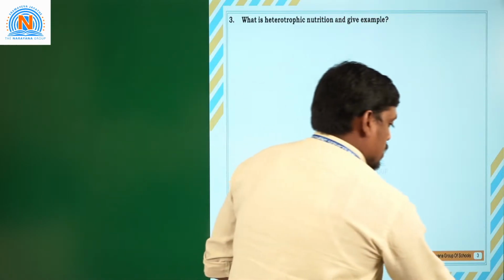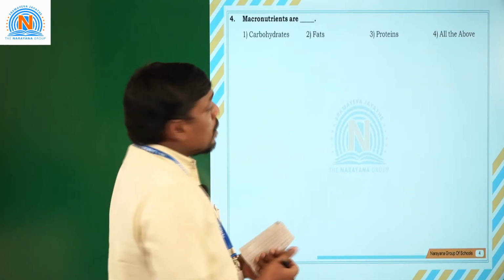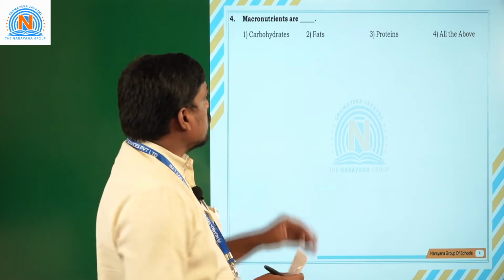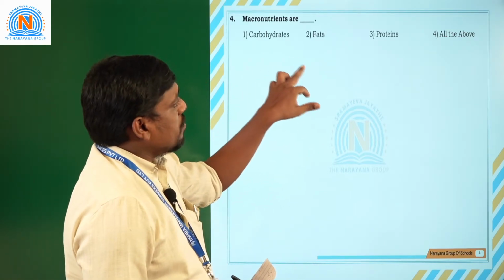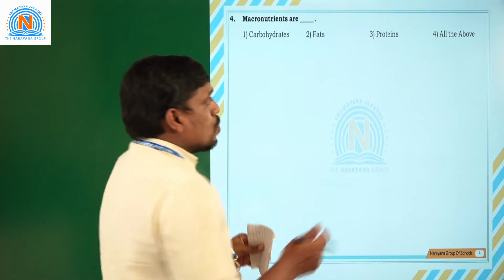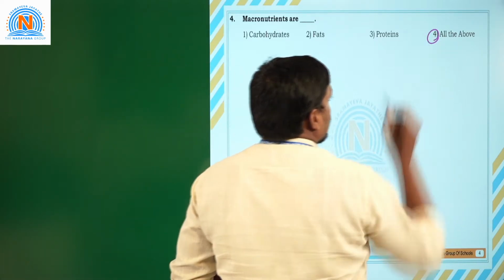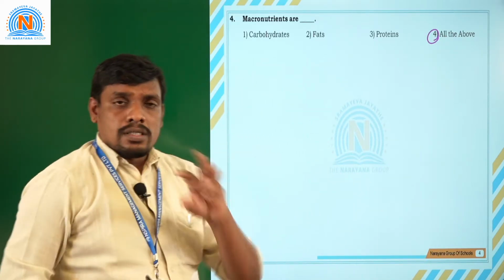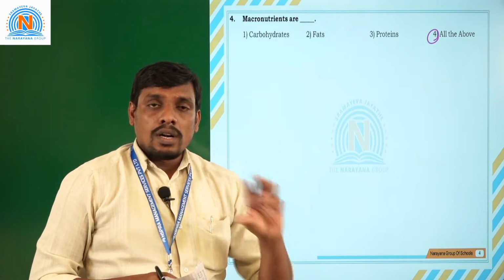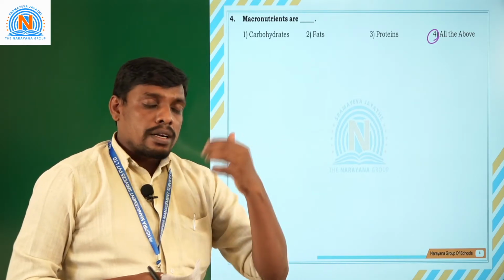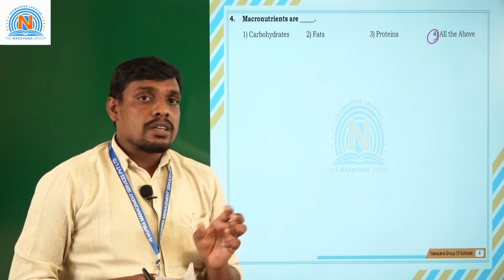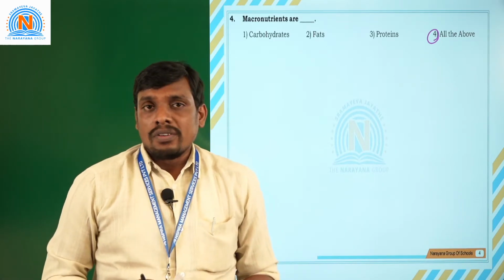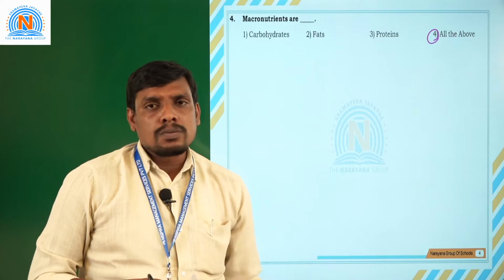So, let us see first the macronutrients. The macronutrients are such as carbohydrates, fats and proteins. So, option 4 is the correct answer. These three nutrients are generally called macronutrients, which are required in larger quantity for regular growth and development of our body. Not only our body, animals' body also.